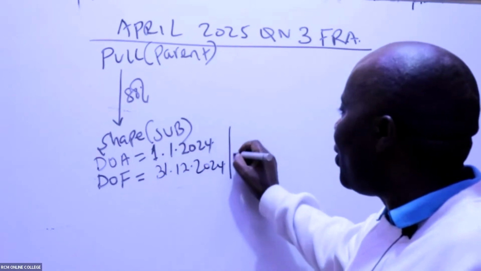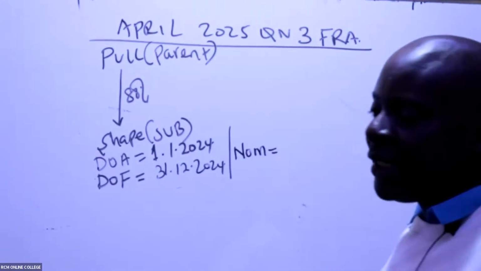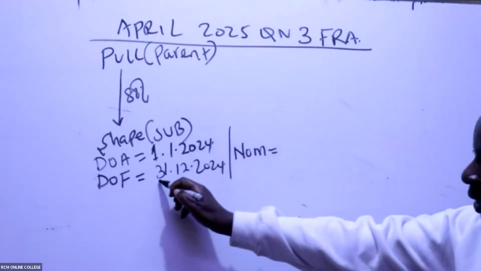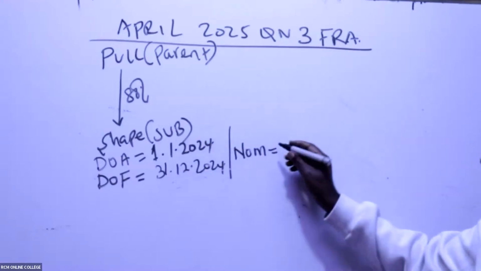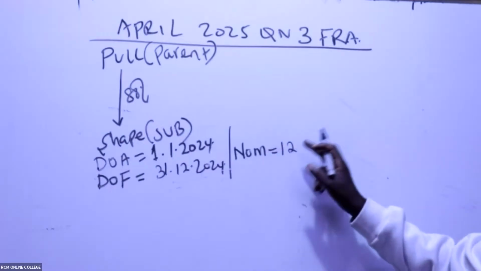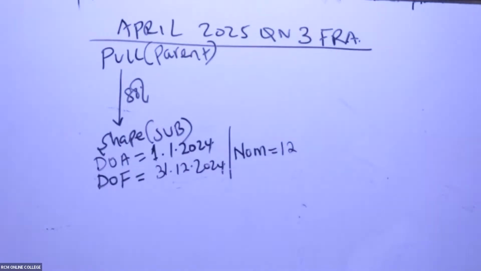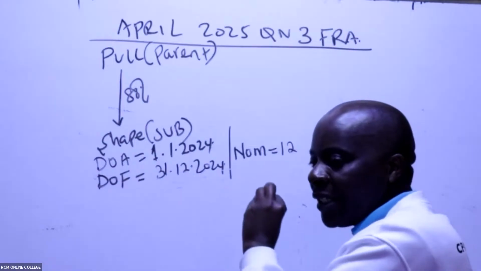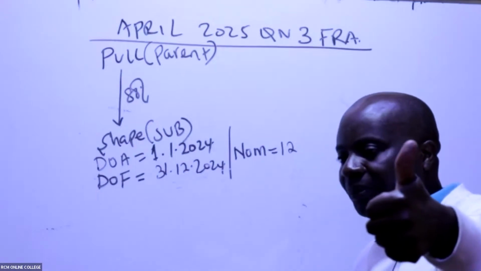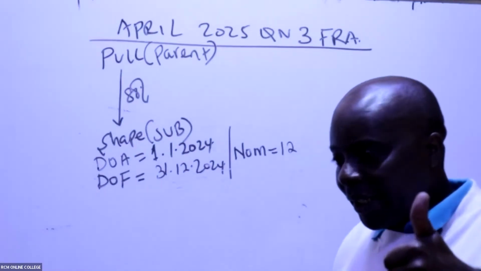So then, ladies and gentlemen, could you kindly tell me how many months did I stay with this subsidiary in the financial year? In this financial year, which is ending here, we stayed with this subsidiary for a whole 12 months. So remember, number of months, NOM stands for number of months. Up to here, ladies and gentlemen, are we together? Date of acquisition, date of financial statements? From the beginning of January to the end of the year, those are 12 months. Together? Yes, at least Tony has confirmed.